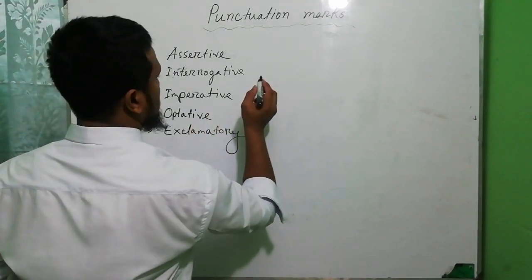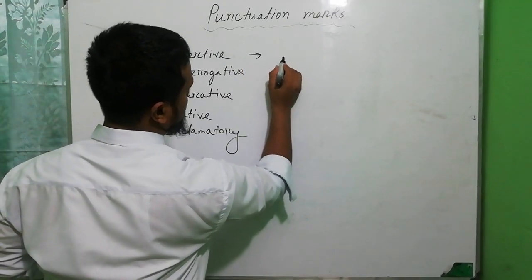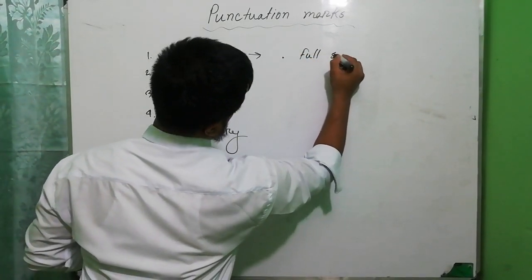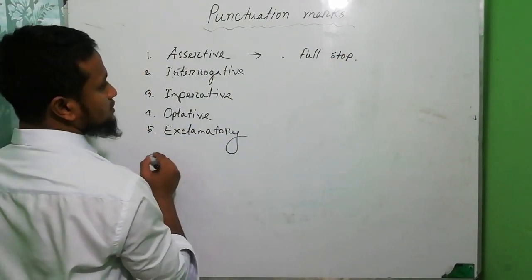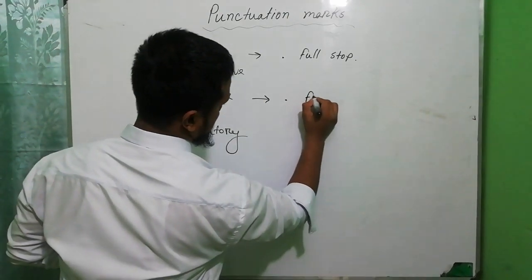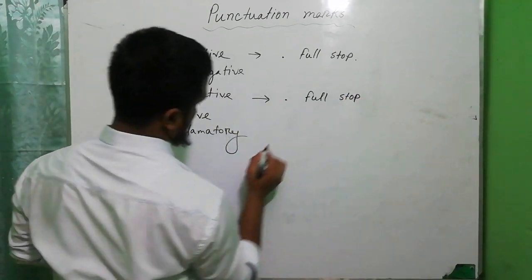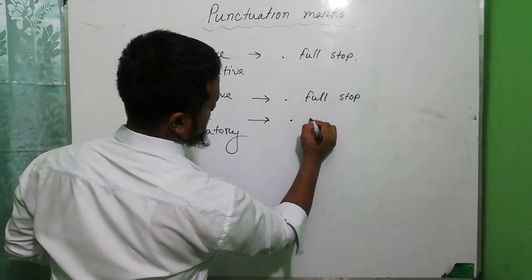First of all, in the assertive sentence, we use full stop. We also use full stop in the imperative sentence, and optative sentence.